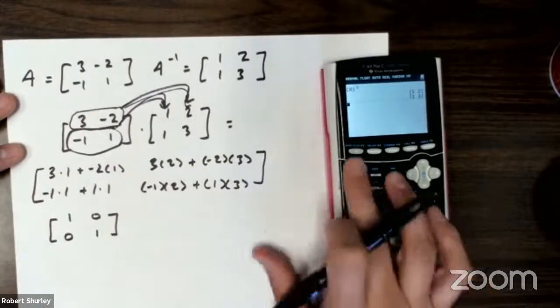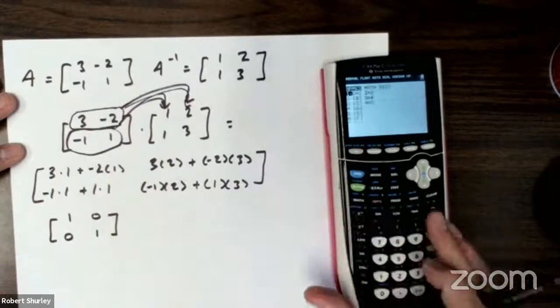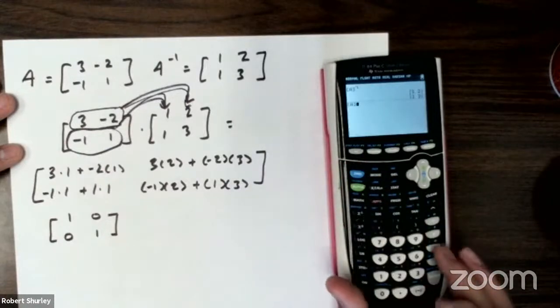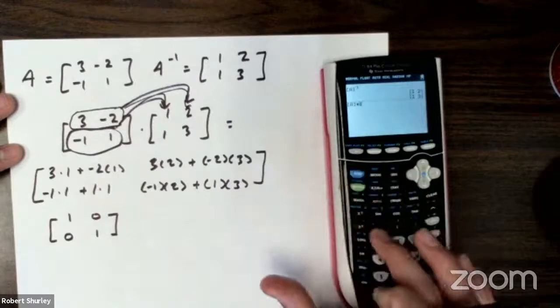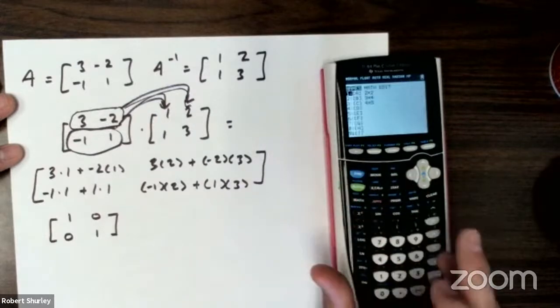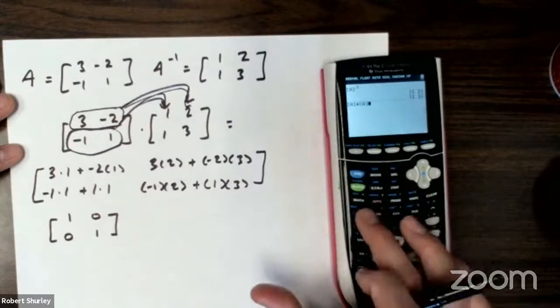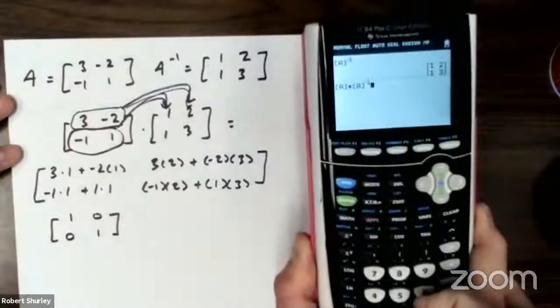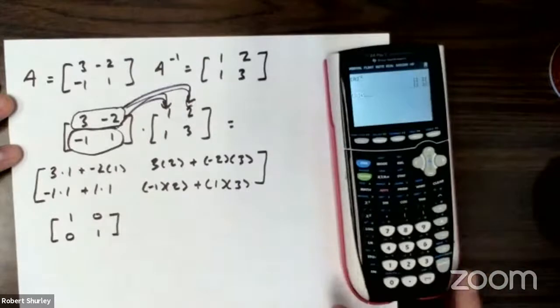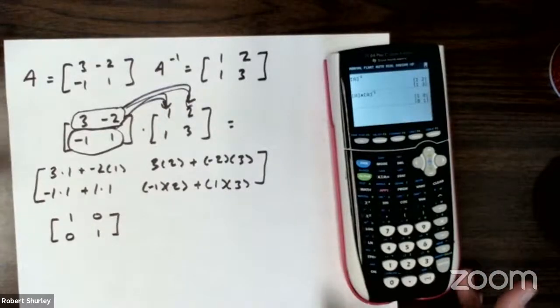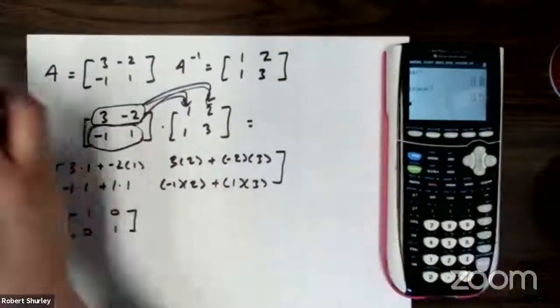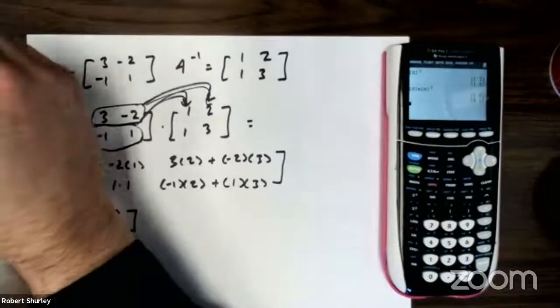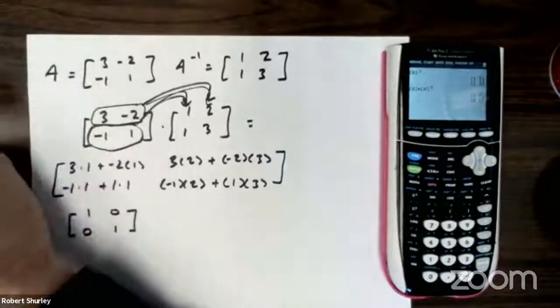You can say matrix A times, and I'm going to bring the matrix back up, but its inverse. So look, I'm taking A and multiplying it by its inverse. Boom, 1, 0, 0, 1. Kind of neat. We get the same thing, okay? So I just wanted to show you that this is finding the inverses.